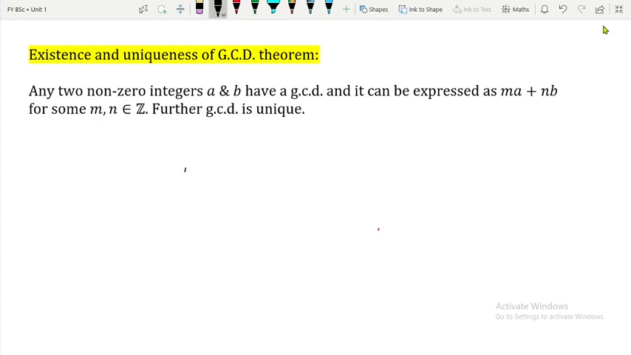Okay, so let us go for the proof. So over here I am going to consider one set, so I will say consider, and I am going to take the help of the well ordering principle.